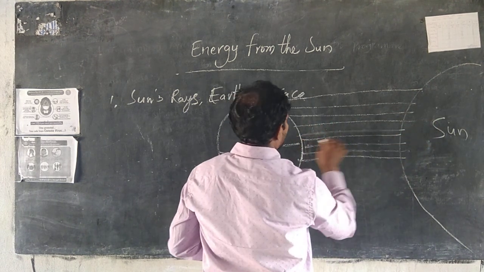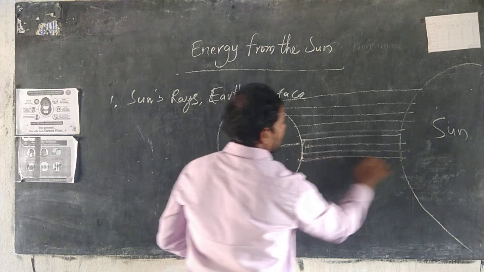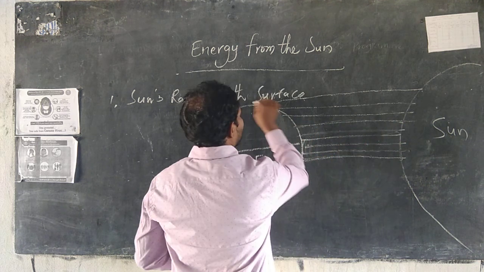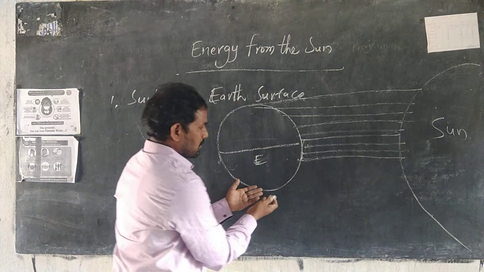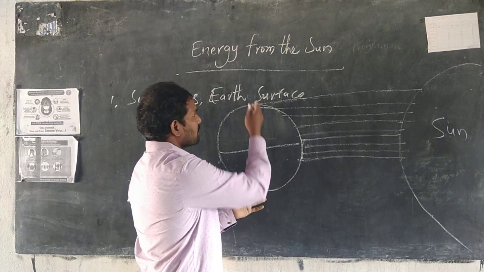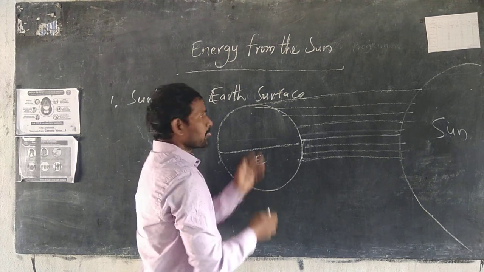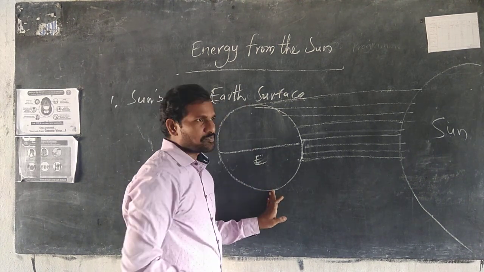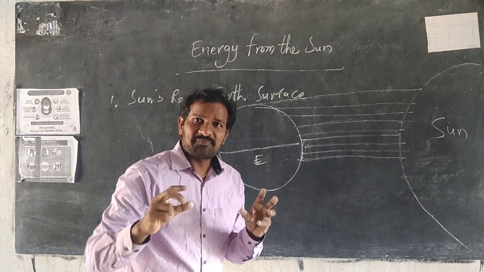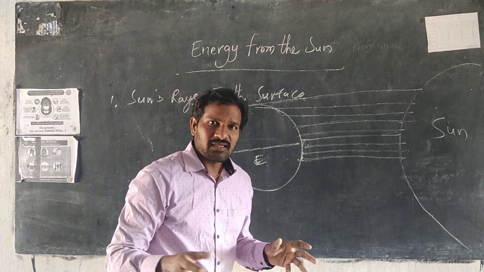So this is one kind. This is the other kind: in the same way, the north pole and south pole both receive low temperatures. Why?